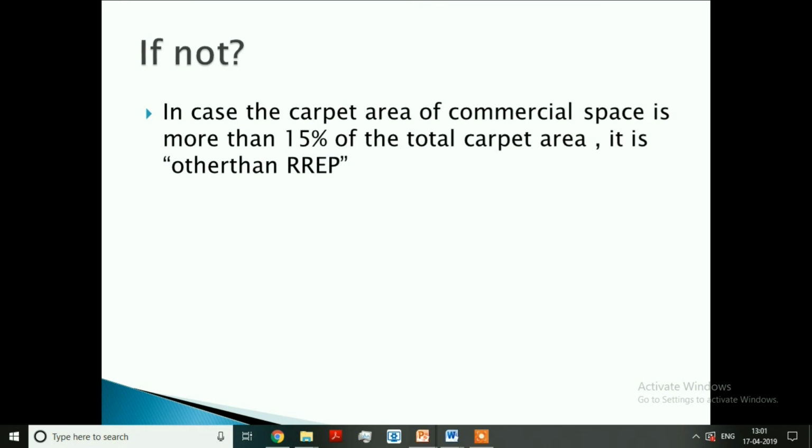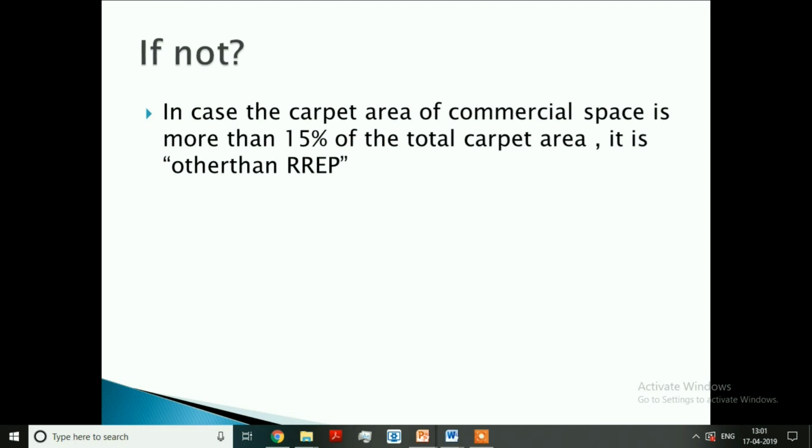In case, let us assume that the total carpet area earmarked for shops and offices is 16,000 SFT. That means 16% of the total carpet area. Then it doesn't fall under the category of RREP. It is called other than RREP. It falls under the category of other than RREP.